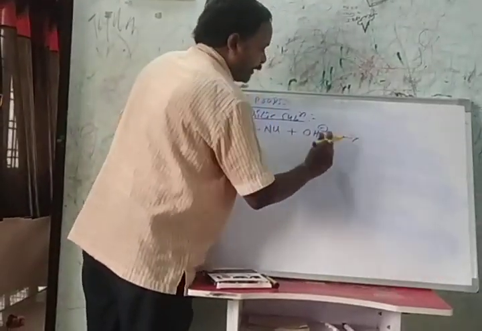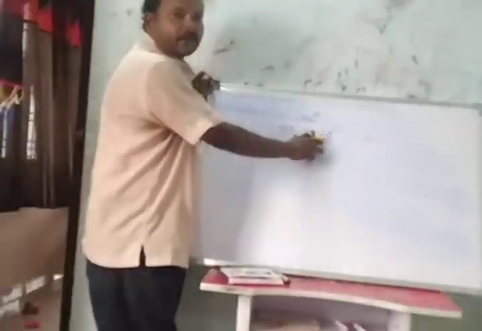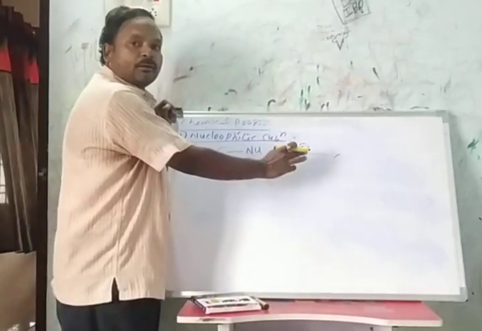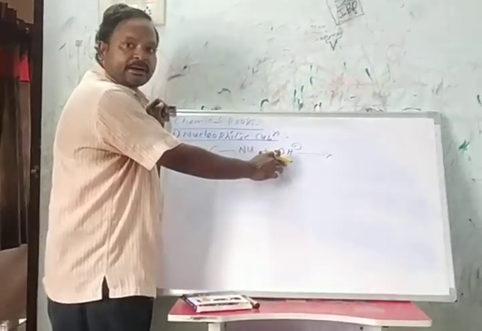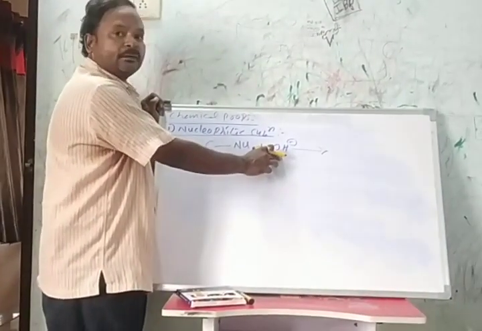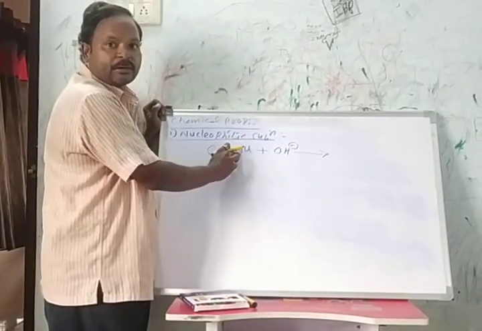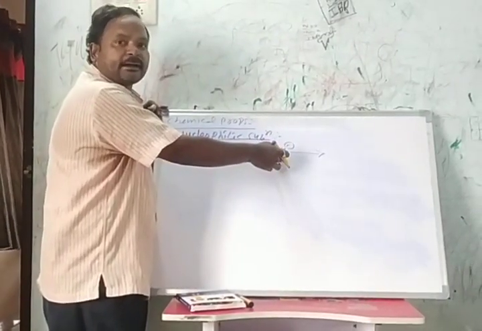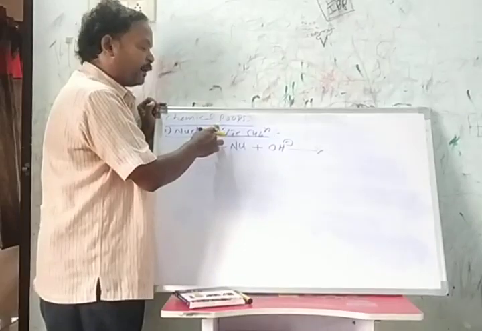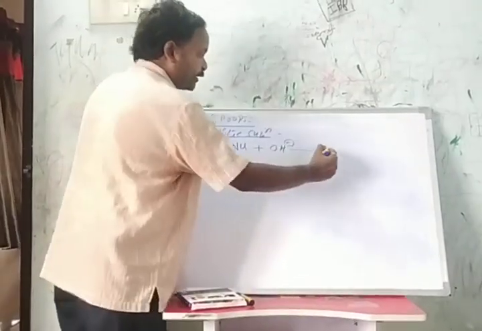What is a nucleophile? A negative charged particle we call a nucleophile. One negative charged particle replaced with another negative charged particle is a nucleophilic substitution reaction.